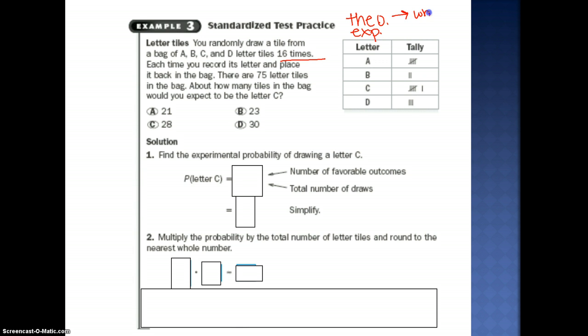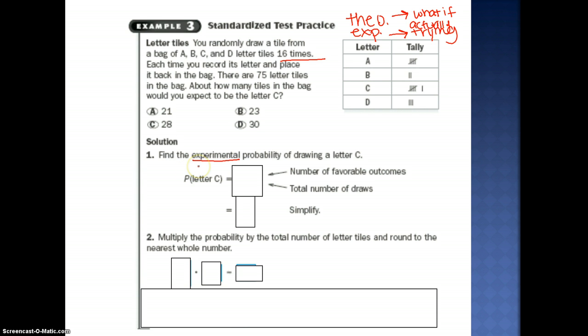Remember, theoretical is asking the question, what if? Experimental is actually trying the problem. You randomly draw a tile from a bag 16 times. You're actually doing it. I'm actually going to put "actually trying." That means this is going to be experimental.